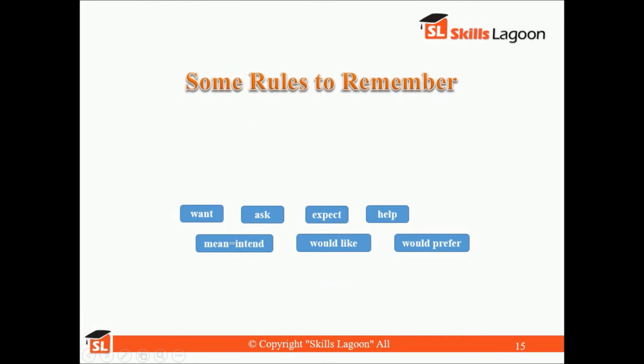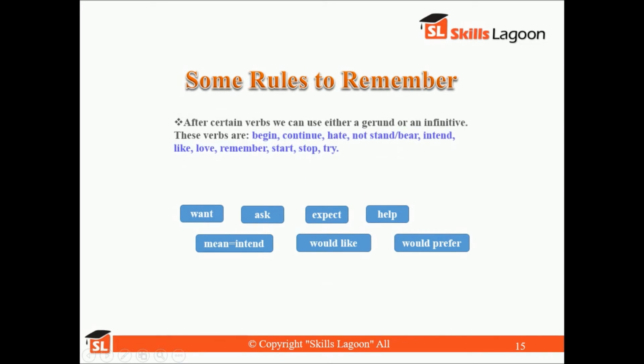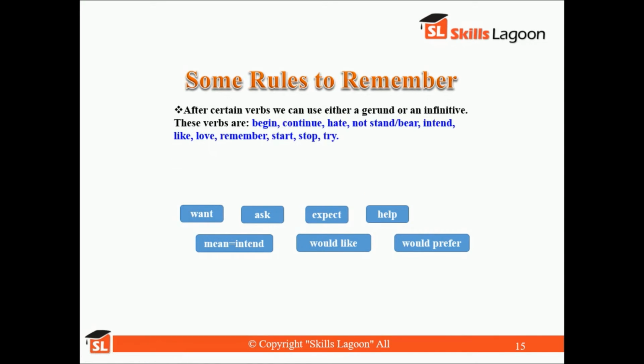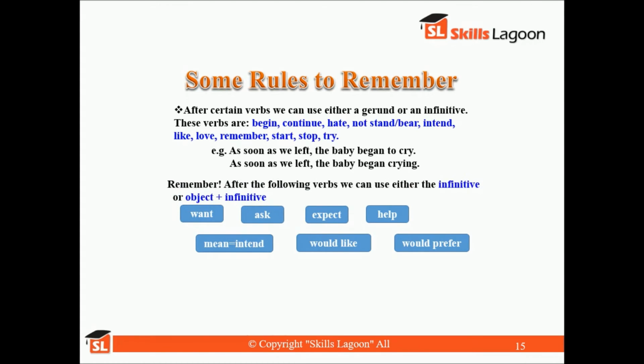So here are some rules which you need to remember. First of all, after certain verbs we can use either a gerund or an infinitive. These verbs are begin, continue, hate, can't stand or bear, intend, like, love, remember, start, stop and try. For example, as soon as we left, the baby began to cry. As soon as we left, the baby began crying.